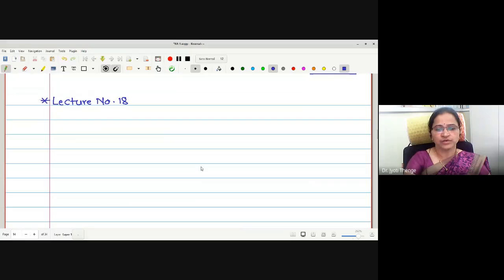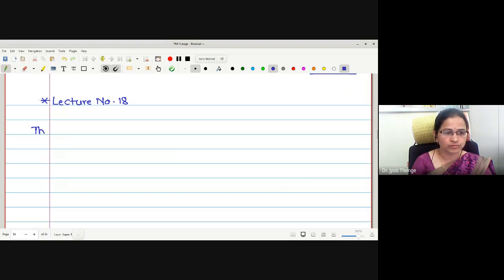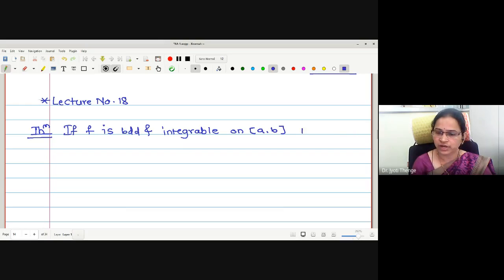Now in today's lecture, we will go for the next theorem, proving that the modulus of a given integrable function is integrable. Okay, let me write the statement. The statement says that if f is bounded and integrable on the closed interval ab, then prove that mod f is also bounded and integrable